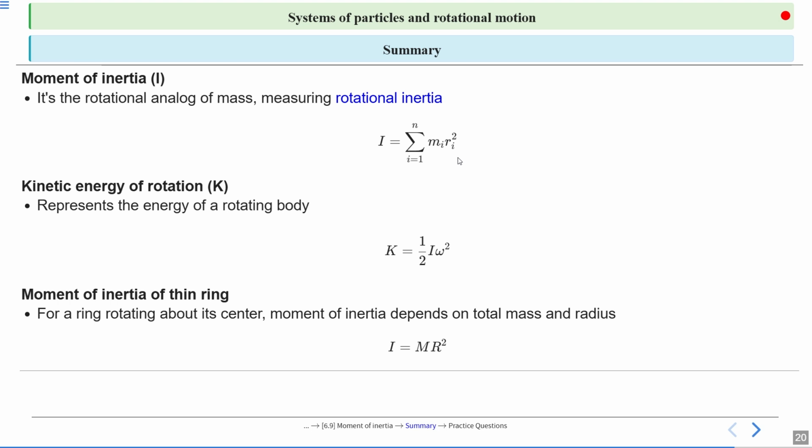Moment of inertia of a thin ring: for a ring rotating about its center, moment of inertia depends on total mass and radius. I equal to mr square. Now here is an important point. We can say moment of inertia depends on two factors. First, mass of the body. Second, their distribution. Yes or no?